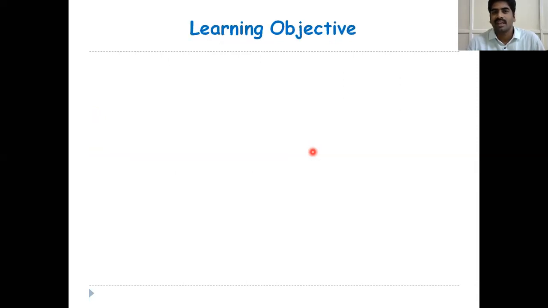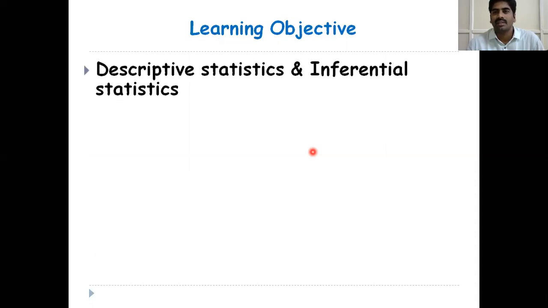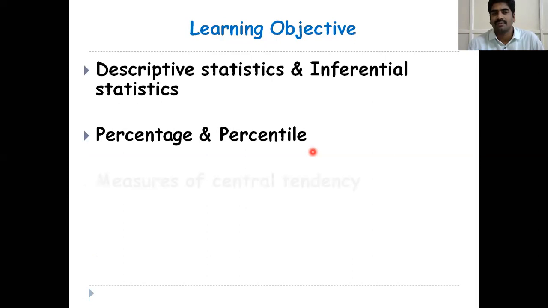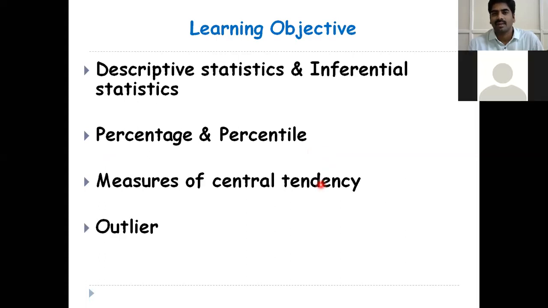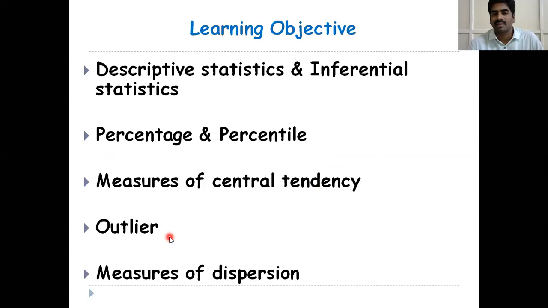And today's learning objectives: at the end of this class, you will be able to understand descriptive statistics and inferential statistics, the difference between percentage and percentile, measures of central tendency, outliers, and finally measures of dispersion.